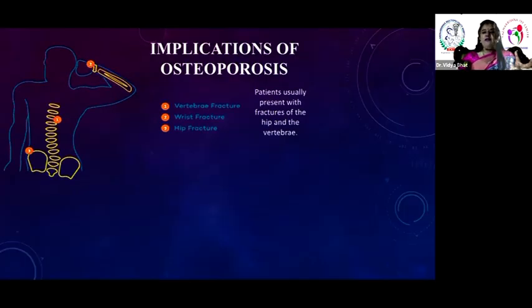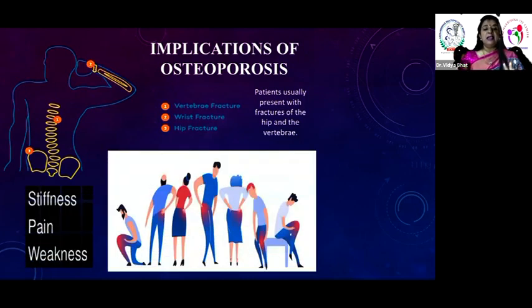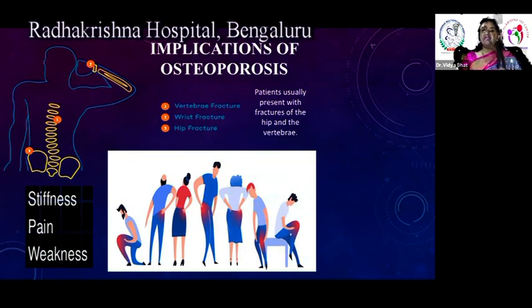Implication of osteoporosis: a fracture can happen anywhere. The most common are the hand, vertebral, and iliac bone. So what happens in early osteoporosis? Why are we so worried? It will cause a lot of pain. You can hear your mother or your grandmother telling you, my legs and back are paining now. That is because of these weak bones.